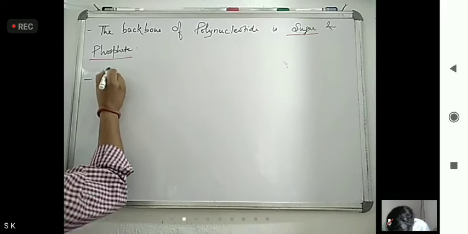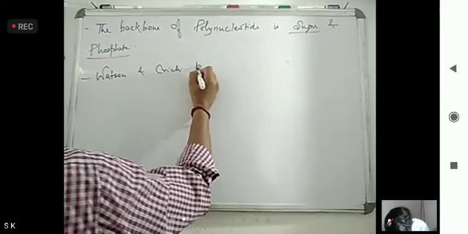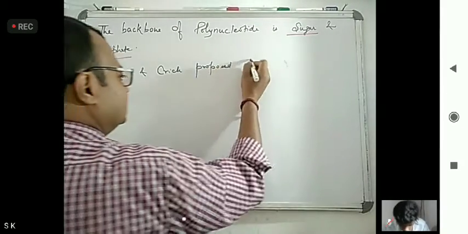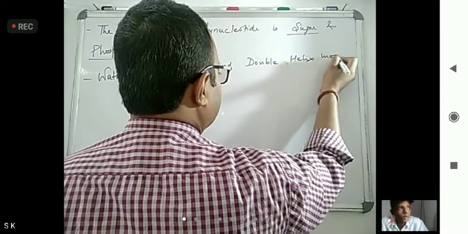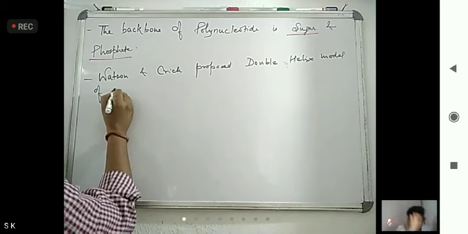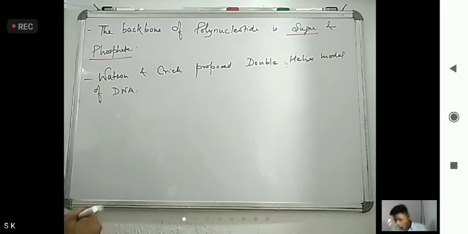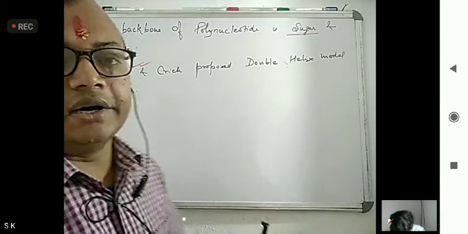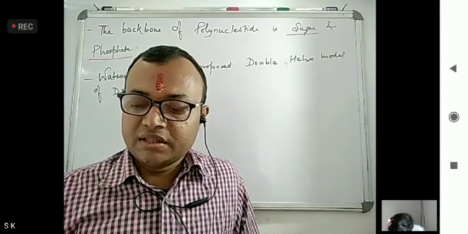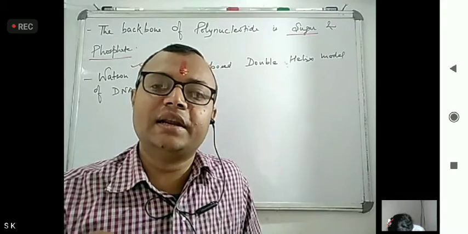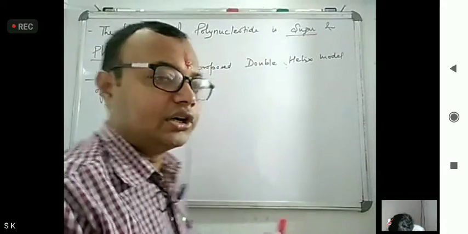Since they proposed that, they were also awarded the Nobel Prize. One more scientist pair was there, Wilkins and Franklin, who showed this by X-ray crystallography or diffraction data.